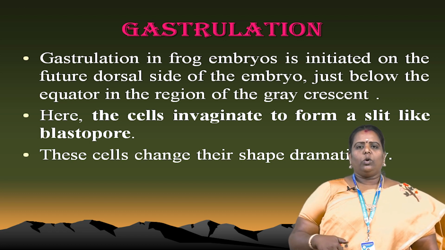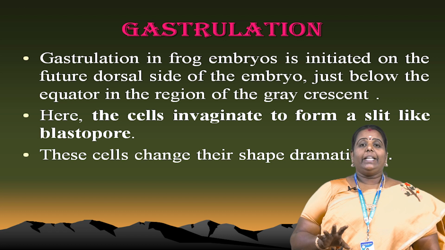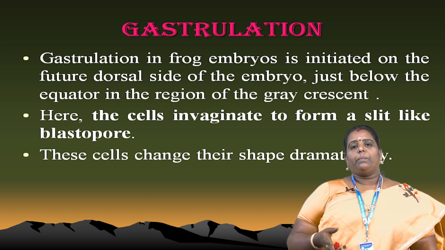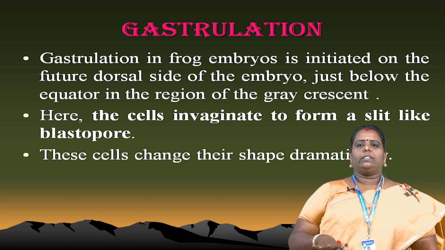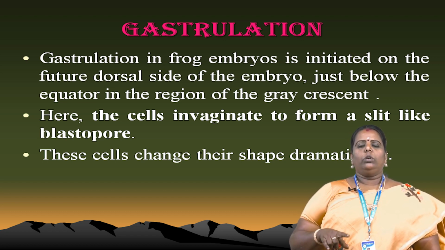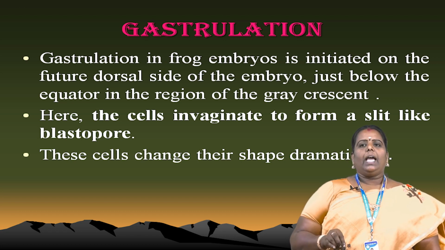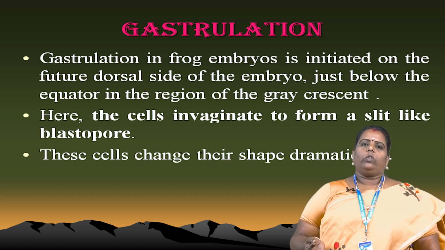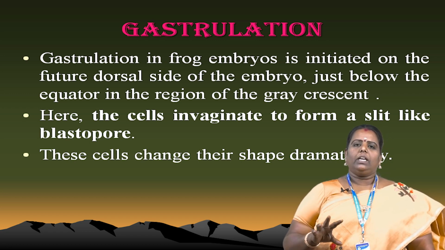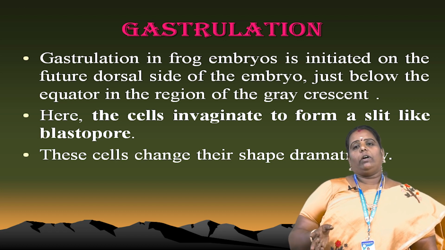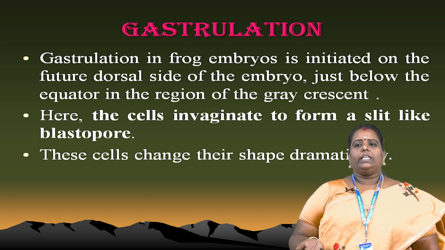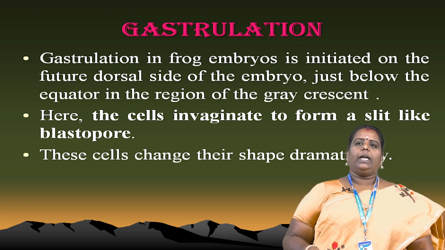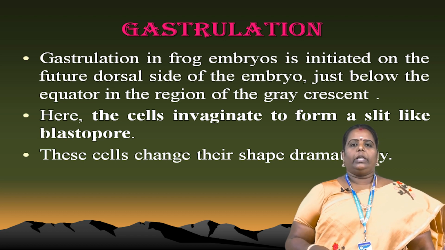Next. Normally gastrulation in frog embryos is initiated on the future dorsal side of the embryo, just below the equator region, and that region is called the grey crescent. The grey crescent depends upon yolk material present in that place. You know the crescent shape of the moon; that is the grey crescent. Here the cells invaginate to form a slit-like blastopore. Blastopore and blastoderm are all related to embryo formation. The cells change shape dramatically.